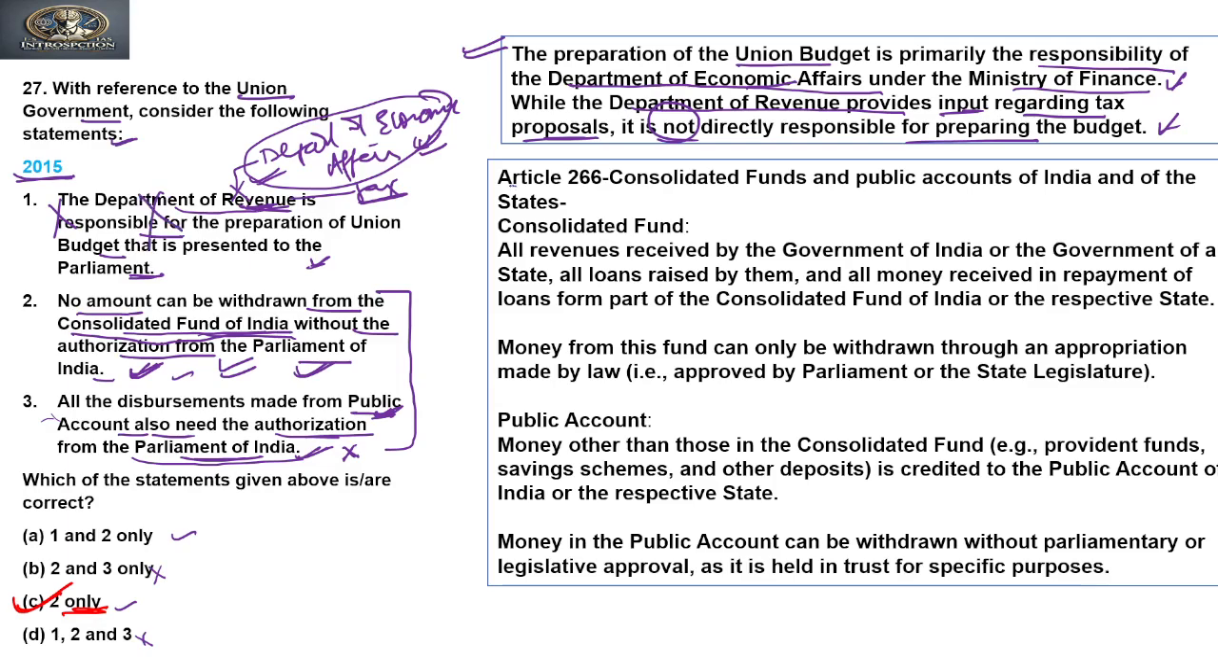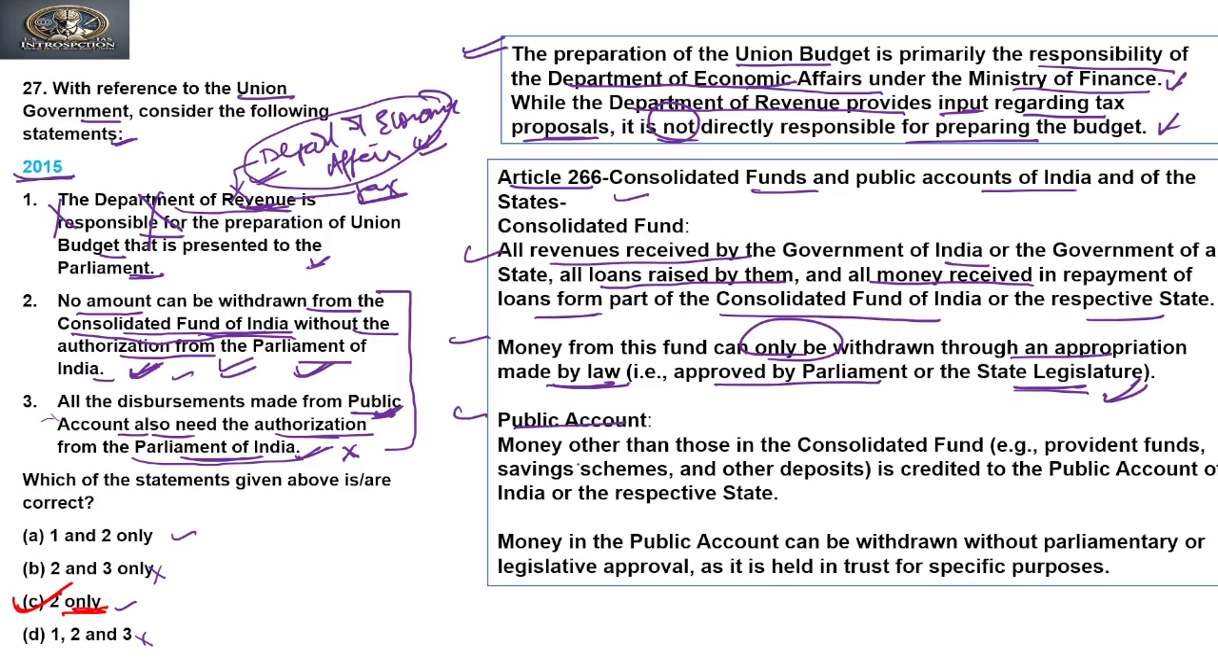Now, the second: Article 266 talks about the Consolidated Fund and Public Account of India and of the states. In the Consolidated Fund, all revenues received by the Government of India or the governments of states, all loans raised by them, and all money received in repayment of loans go into the Consolidated Fund of India or the respective states. Money from this fund can only be withdrawn through an appropriation made by law that is approved by the Parliament or state legislature.